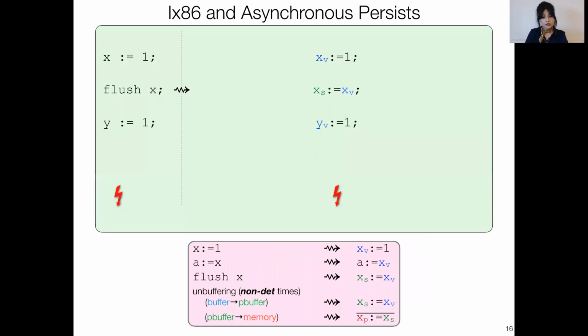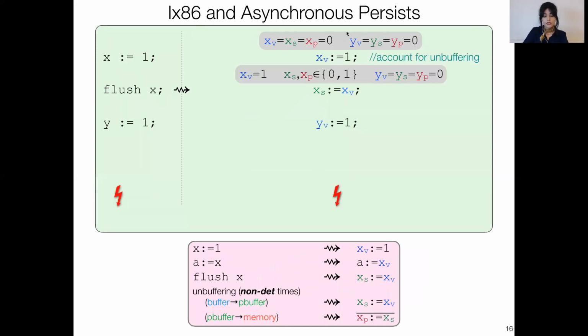So going back to our example, now we have 3 versions. So let's assume that all 3 versions are set to 0 initially. I assign 1 to V and account for unbuffering. And this time the unbuffering involves from XV to XS and from XS to XP. So XS and XP could both be 0 and 1. Now next, when I execute the flush, I will be copying XV to XS, which means that now XS is 1, but XV is still 0 or 1.